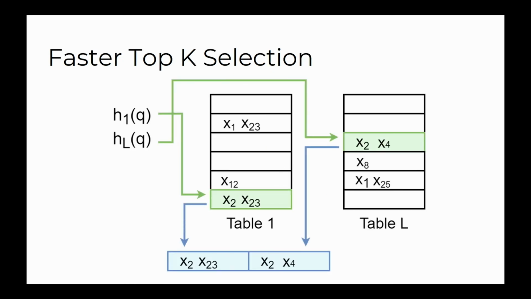And then the final improvement we can make is faster top K selection. If we reflect back on the fact that locality-sensitive hashing guarantees that similar vectors are more likely to have the same hash, then if a given vector in the data set is very similar to your query vector, it will collide with the query vector in more hash tables. And so instead of simply doing a brute force KNN once we've extracted the reservoirs from the hash tables, we can actually just count the frequency that different elements occur within those reservoirs, and whichever elements occur the most frequently are therefore the ones that were most similar to the query.